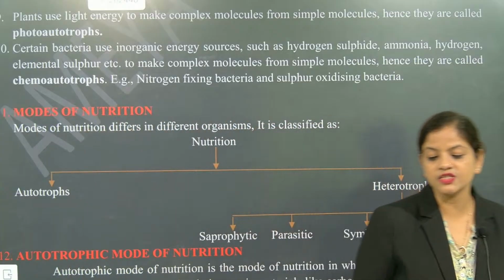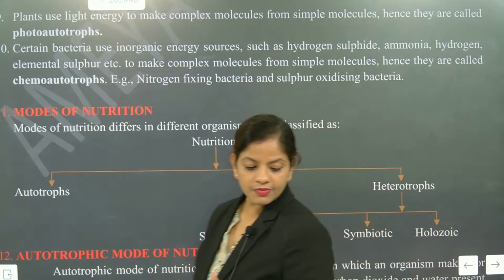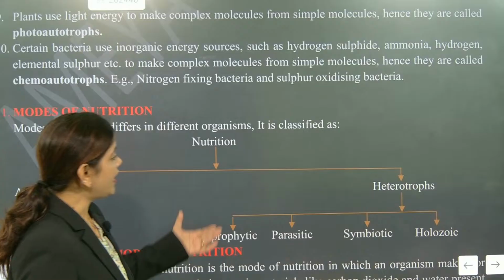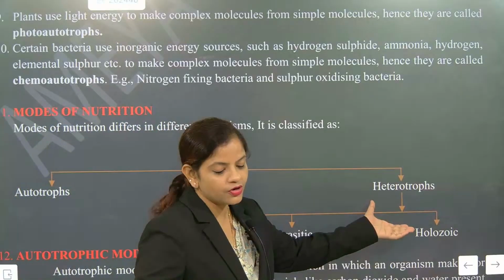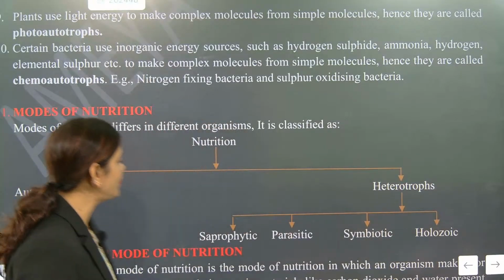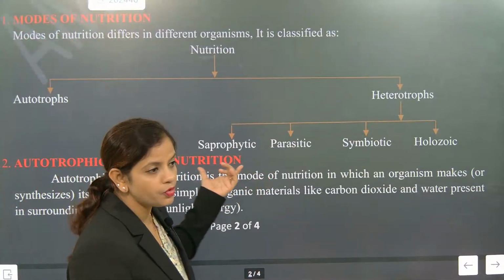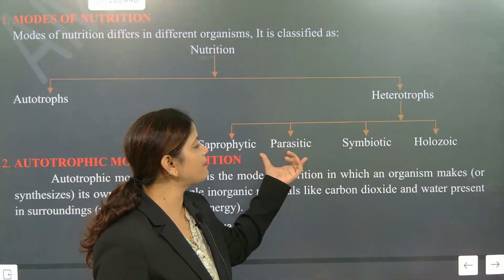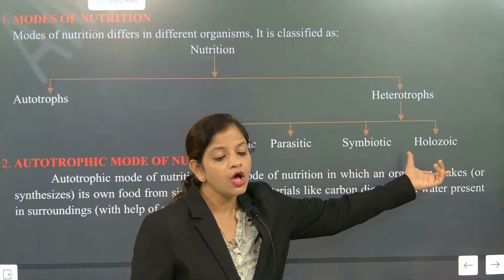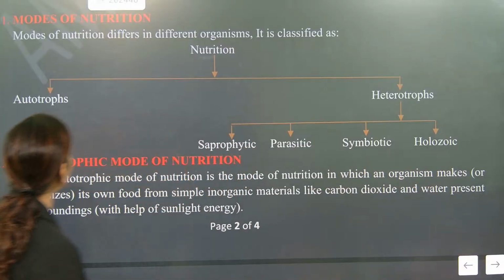Plants are considered as what? Autotrophs. Animals are exactly considered as heterotrophs. Other organisms will always be considered heterotrophic. So in the heterotrophic mode of nutrition, what are the modes of nutrition? Saprophytic, parasitic, symbiotic and holozoic. These are the modes of nutrition.